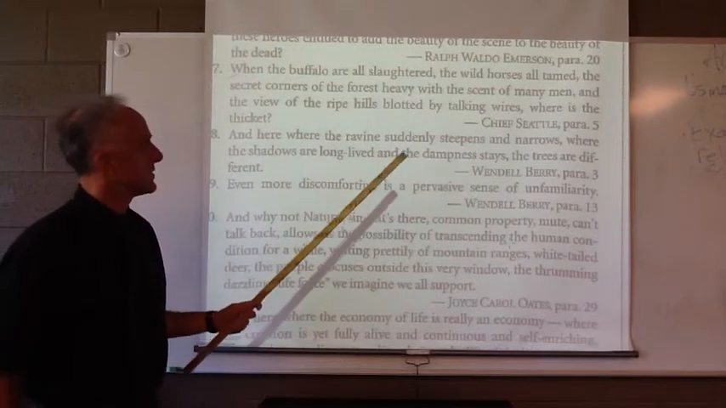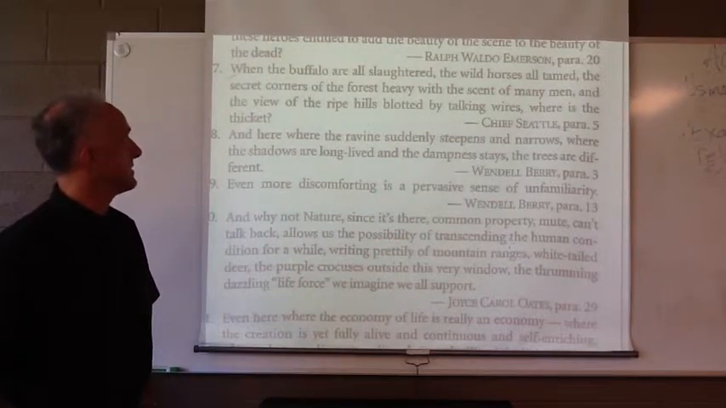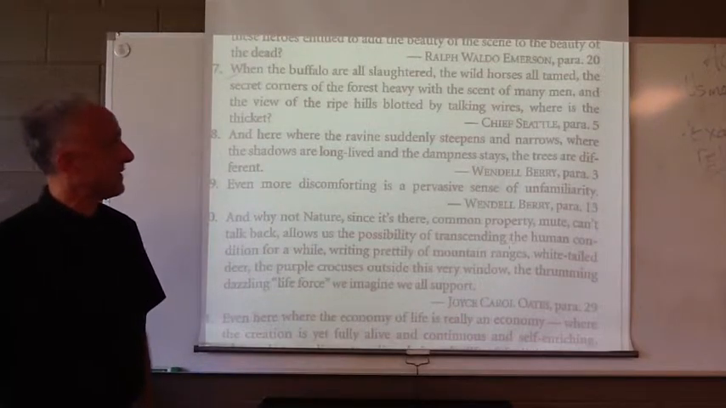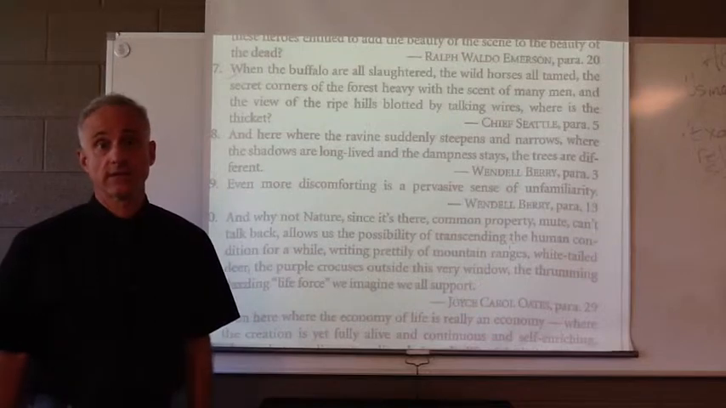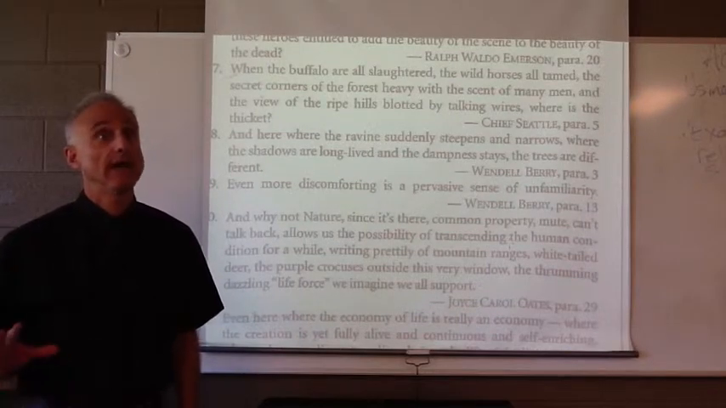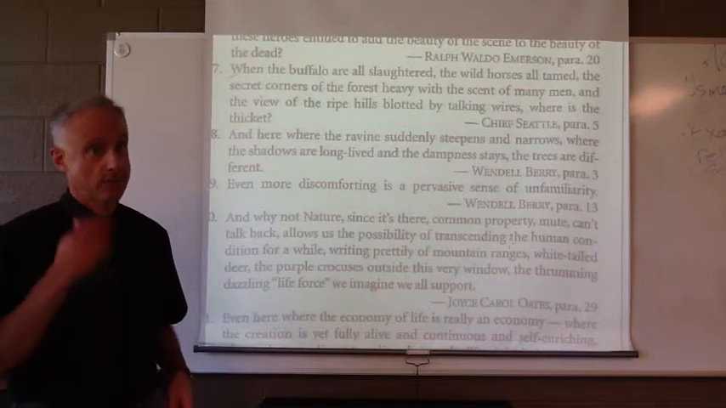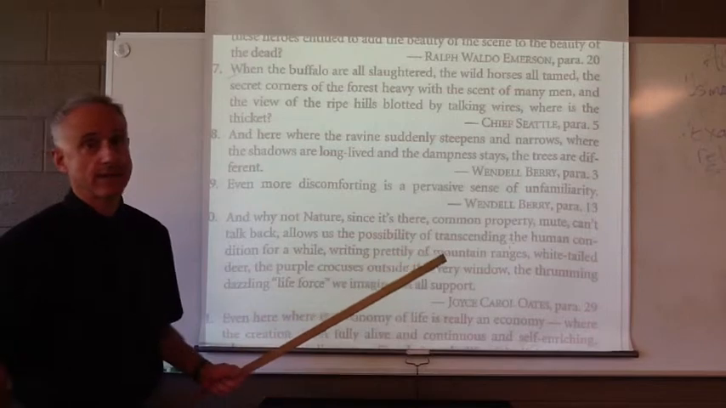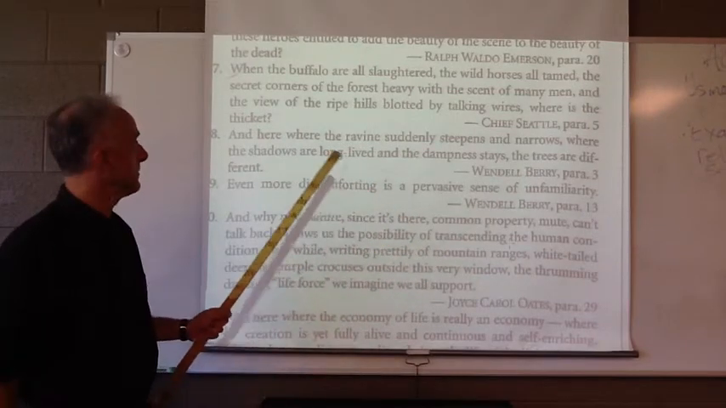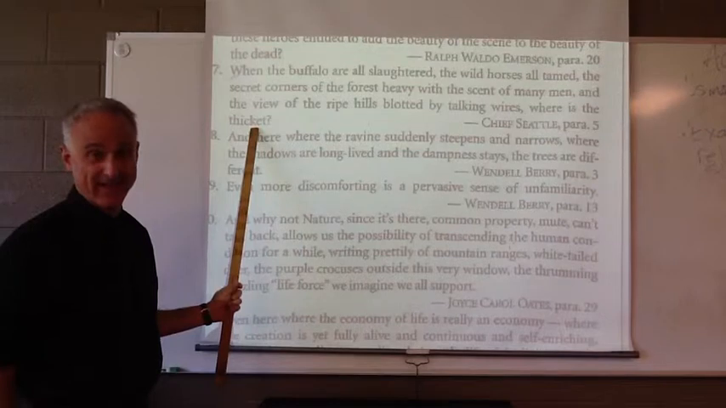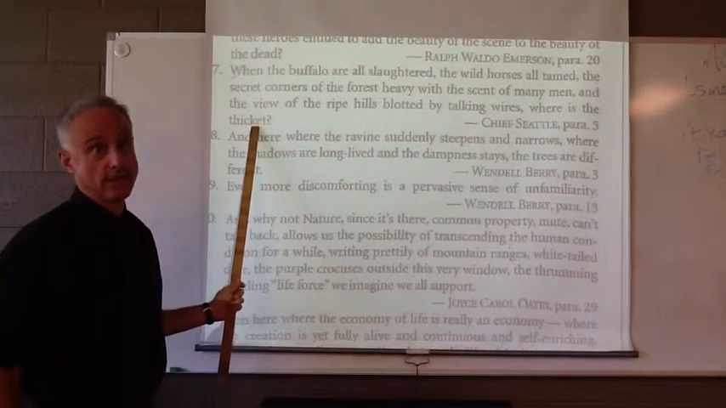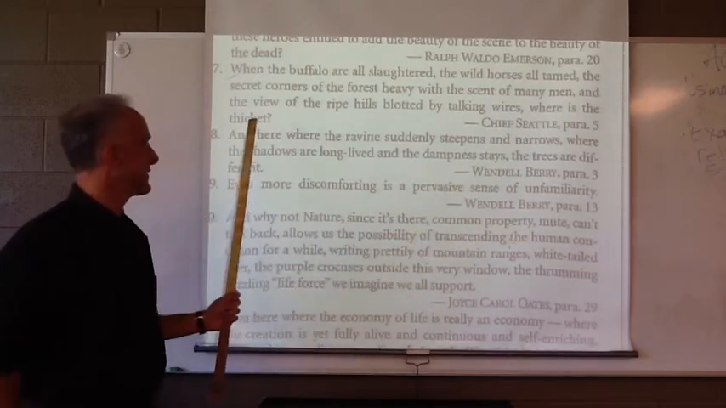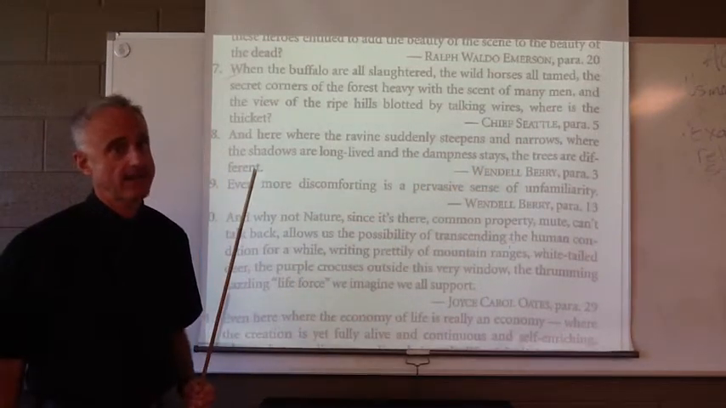When the buffalo are all slaughtered, the wild horses all tamed, the secret corners of the forest heavy with the scent of many men, and the view of the ripe hills blotted by talking wires, where is the thicket? Many factors contributing to the message and the emotional impact. What are my main subject and verb? Thicket comes last. So this is really very periodic. And the verb comes before the subject, obviously, if the subject comes last. So we have inversion and periodic.